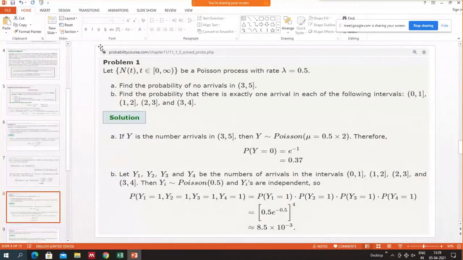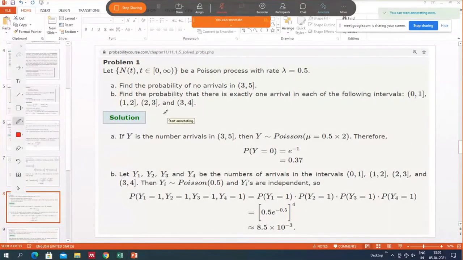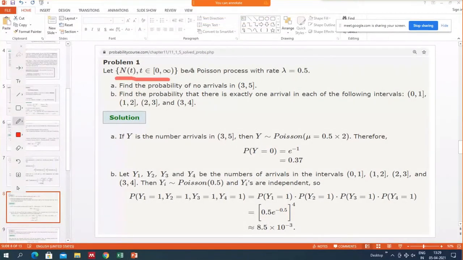Then again we have one problem: N(t) is a Poisson process and the rate is 0.5. Find the probability that there is no arrival in the interval 3 to 5, and find the probability that there is exactly one arrival in each of the following intervals.